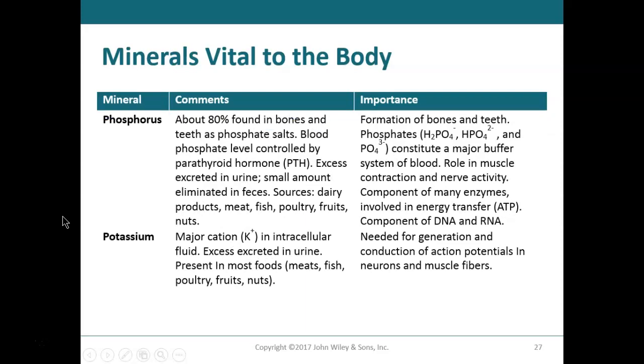Phosphorus, about 80% of that is found in the bones and teeth because calcium and phosphorus hook up and form calcium phosphate. So what's its most important role? Forming of the bones and teeth. Potassium is the major cation in the intracellular fluid, so inside the cell. It's needed for the generation and conduction of action potentials in neurons and muscle fibers.